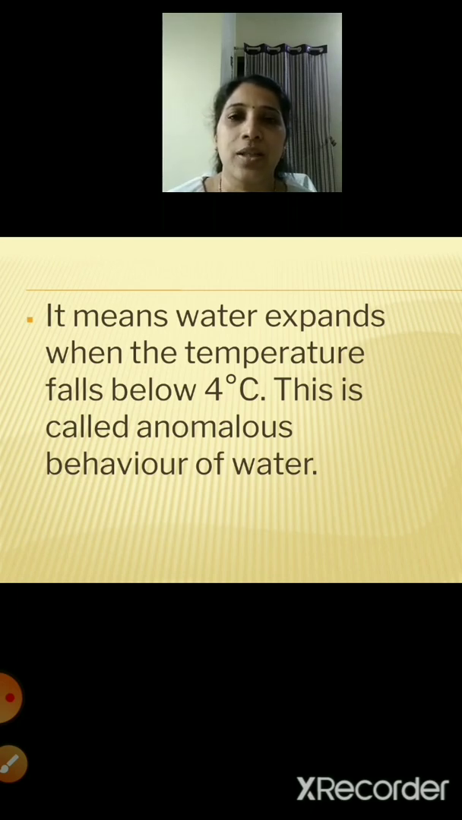So after 5 to 6 hours, you remove it from the freezer and again mark the level of the ice. Right children? Now you observe the level of the water which was marked and the level of the ice which was marked. So what happens? The level has increased. That means after becoming ice, it expanded. So the level of the water increased when it froze. So that is what is called the anomalous behavior of water. When you freeze it, the water expands.